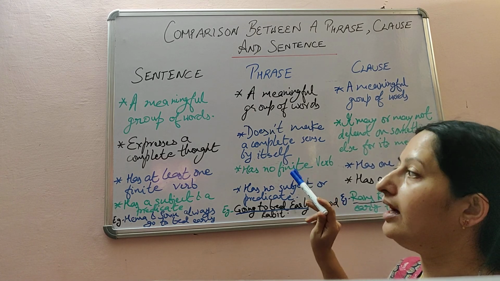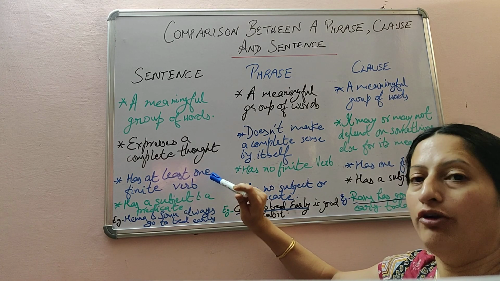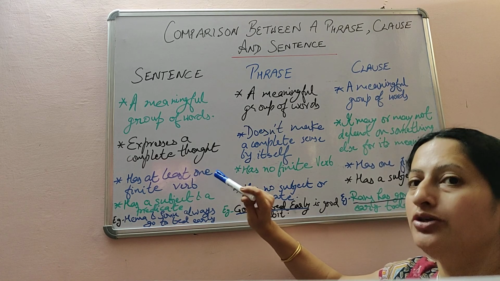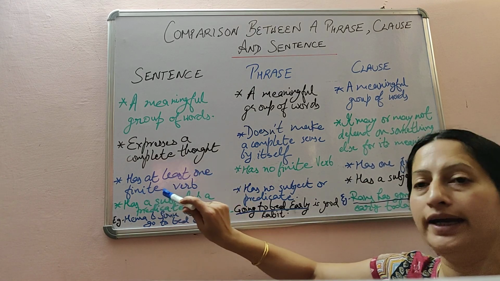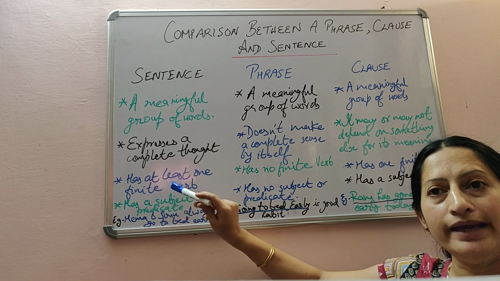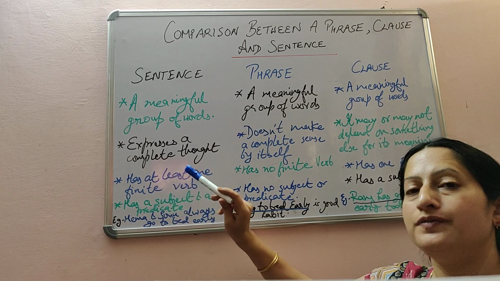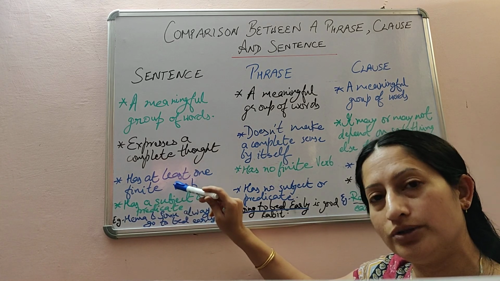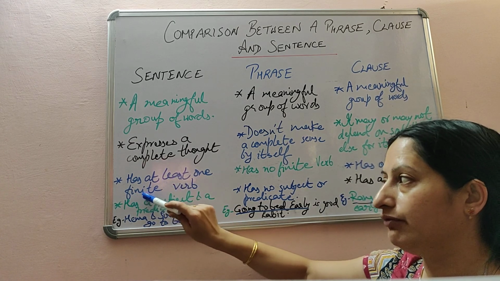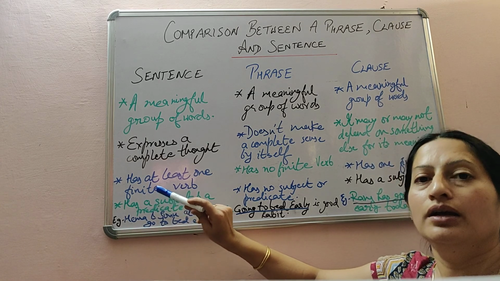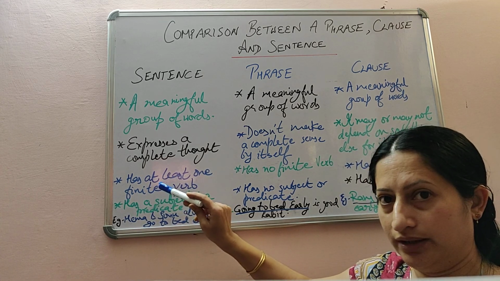But when I say Sita has gone to school to learn dance or for learning dance for her competition. So Sita has gone to school, that part is actually a clause. Here gone is a finite verb, because when she has already gone, then we are talking about this. But if suppose she is going, so we will say Sita is going to school for learning dance for her competition. So going has changed as per the tense, because when it is becoming present continuous, then it has become is going.